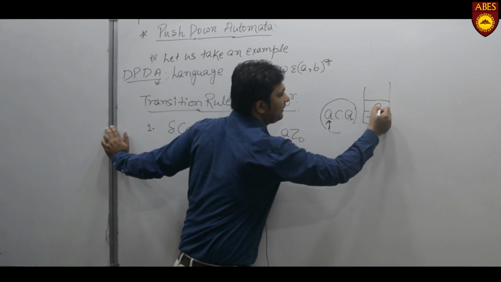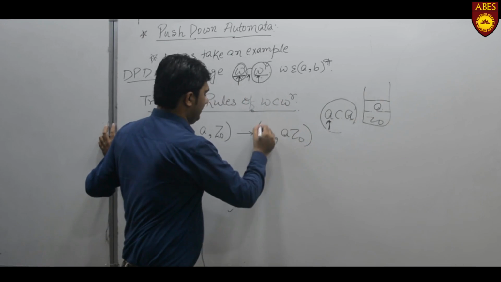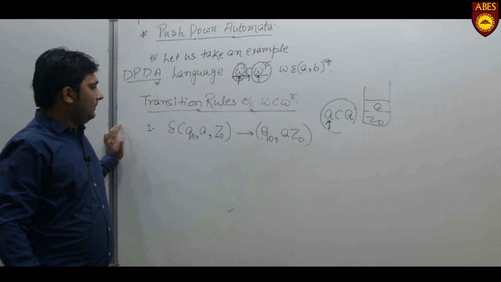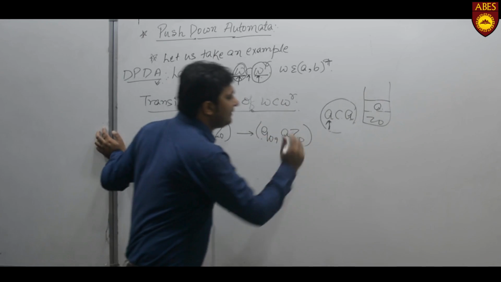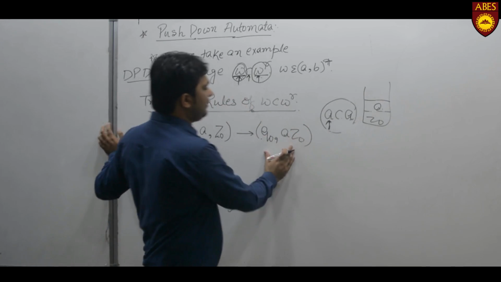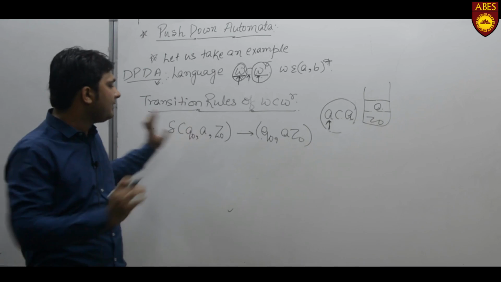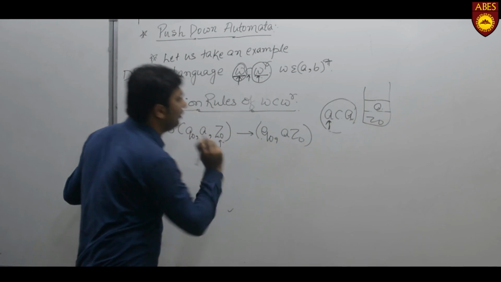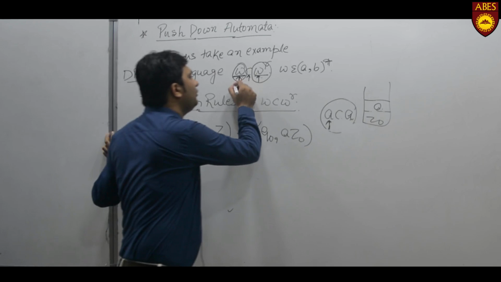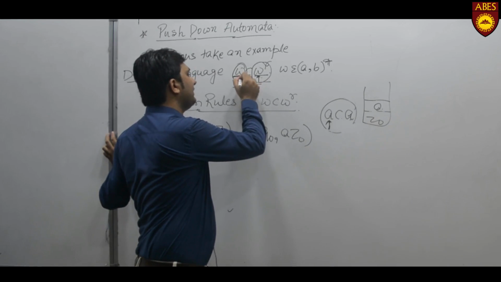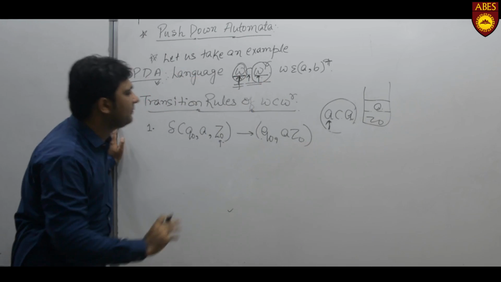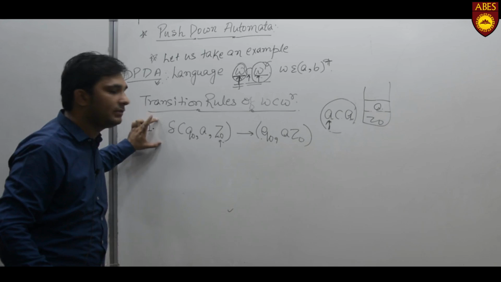For this, we push A into the stack. Here we can say that only a single A is pushed into the stack using this transition rule, as the topmost symbol is Z0. So we can say that for WCWR, only a single A from the W is pushed into the stack using this rule.